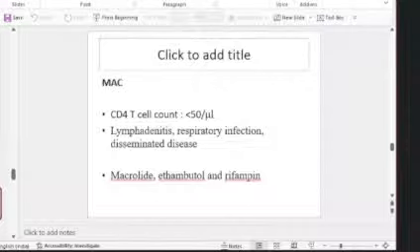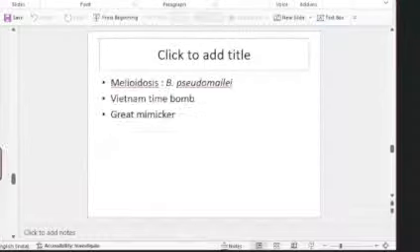Mycobacterium avium complex includes Mycobacterium avium and Mycobacterium intracellulare, that's why it's called a complex. And multi-drug therapy, macrolide, ethambutol, and rifampicin, a combination of these drugs is given for treatment. The usual anti-tuberculous therapy is not beneficial in these atypical mycobacterial infections.